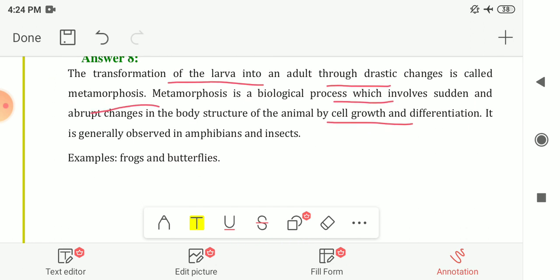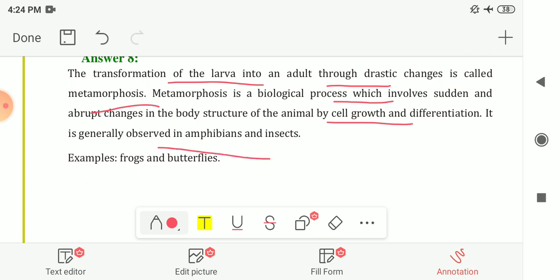It is a biological process, and it is generally observed in amphibians and insects. The examples given to you are frogs and butterflies, like a caterpillar or silkworm transforms into a moth, and a tadpole transforms into an adult frog. So this is metamorphosis.